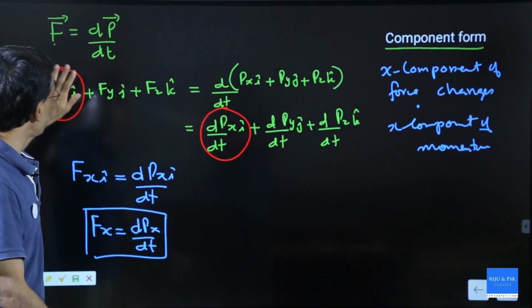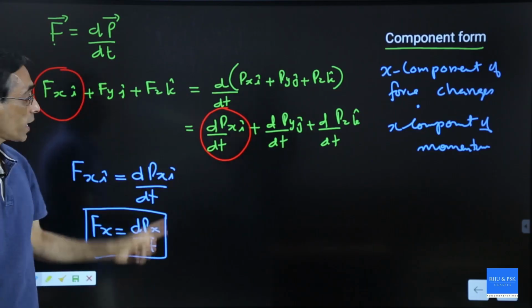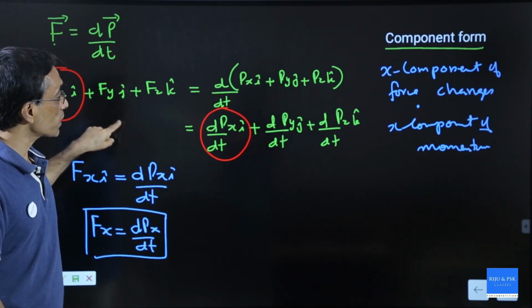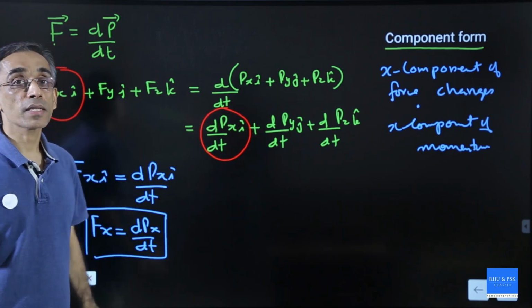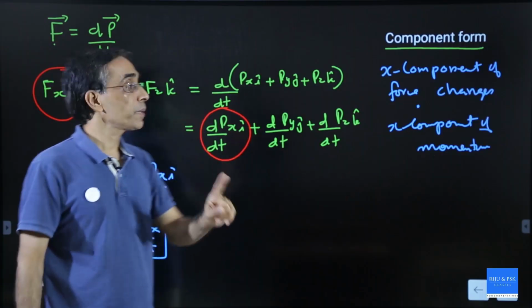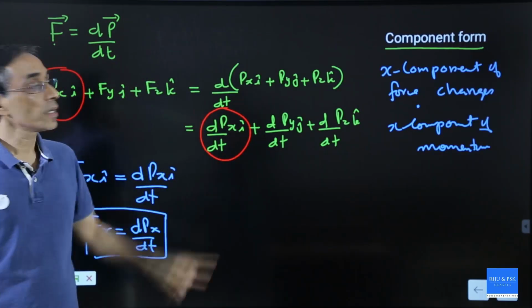So, if the x component of force is absent, the x component of momentum will not change. If the y component is absent, the y component of momentum will not change. And if the z component of momentum remains constant, that means the z component of force is 0. Component relation.